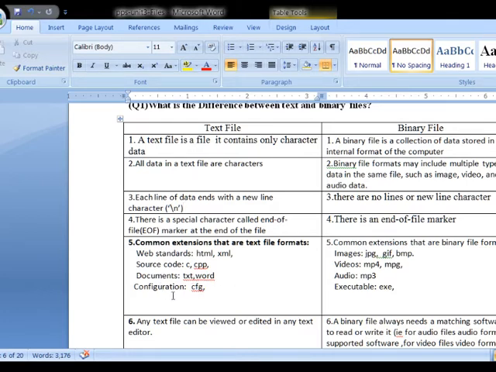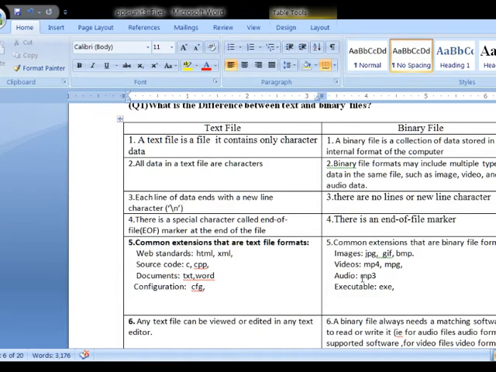Document.txt, .word, configuration files .cfg. The files which have these as an extension, we call text files. Similarly, binary files have some extensions. File names ending with .mp4, .mpz are video files. If a file has .mp4 or .mpz, you can say that file is a video file.